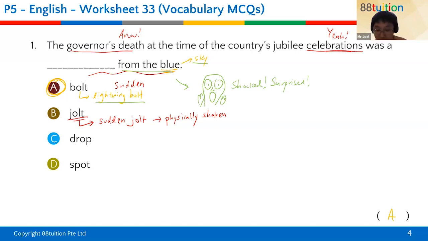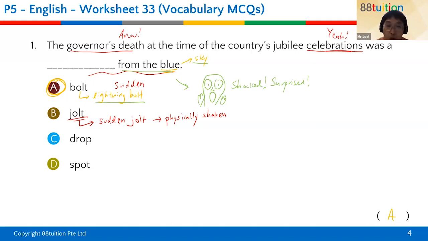By the way, boys and girls, I don't know whether y'all know anyone who was actually fried by a bolt of lightning before, but my friend got hit by a bolt of lightning when we were in the army. It was quite interesting. After that, his hair turned white, and there's a pattern on his body that looks like branches growing suddenly from his body. It looks like his blood vessels, but actually it's the way the lightning traveled through his body that caused that pattern. Something interesting for you all to think about.